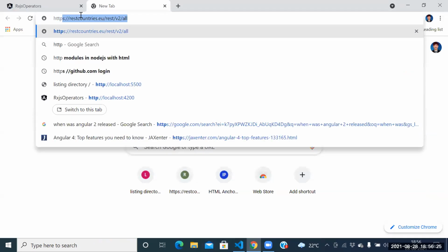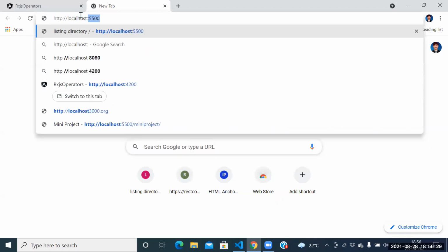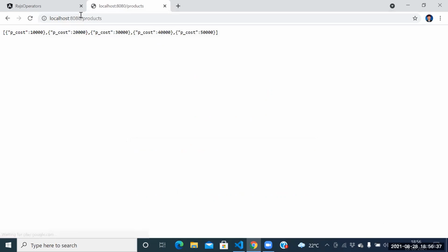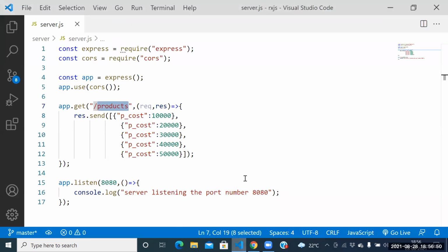Yes. http colon localhost colon 8080 slash products. Yes guys, how many products we are getting? 10,000, 20,000, 30,000, 40,000, 50,000. Yes or not? This is the URL now. So guys, now you people need to tell the code to me. Please tell the code to me.